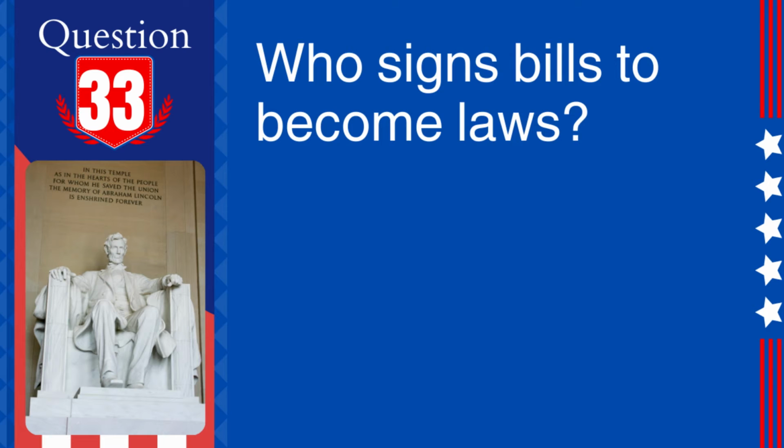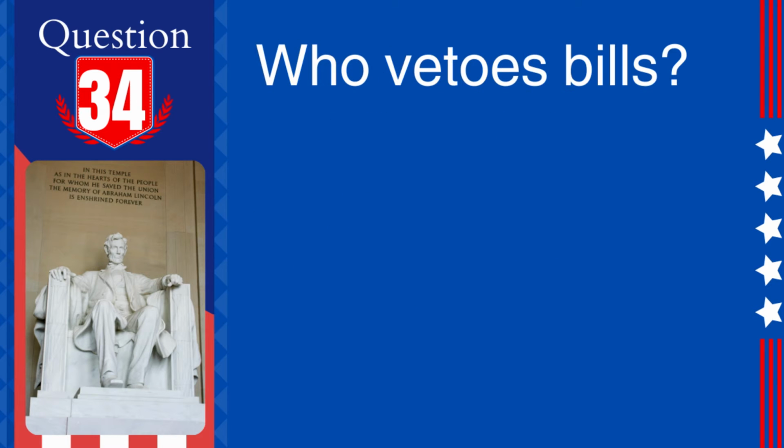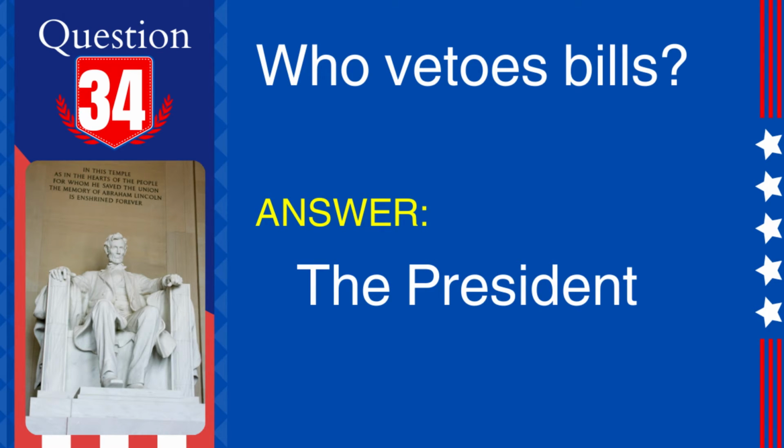33. Question. Who signs bills to become laws? Answer. The President. Explanation. Once Congress passes a bill, the President can sign it into law or veto it. 34. Question. Who vetoes bills? Answer. The President. Explanation. The President has the power to veto or reject legislation passed by Congress.